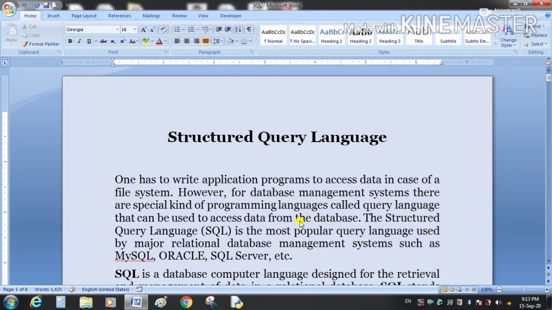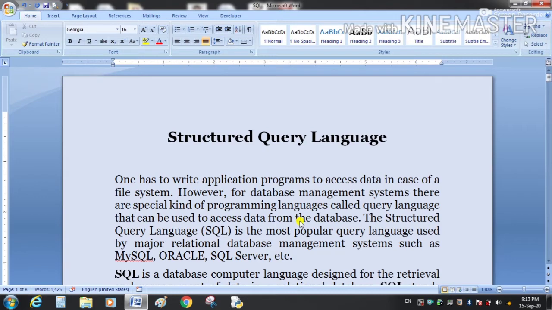Students, today in our class, we will discuss structured query language. It is a database language which is used to create and maintain the database.